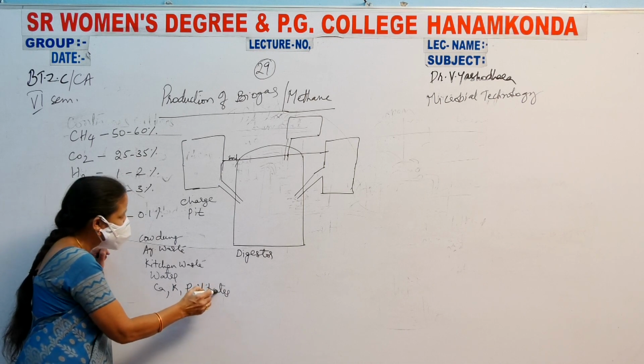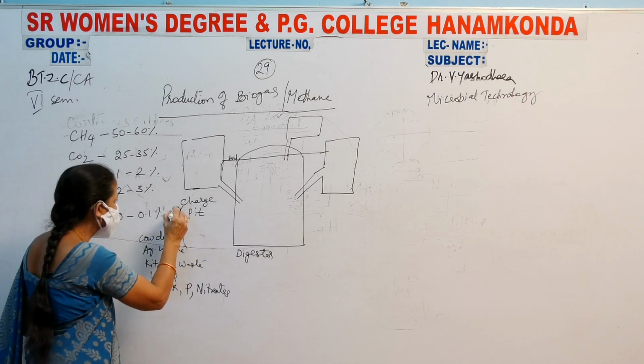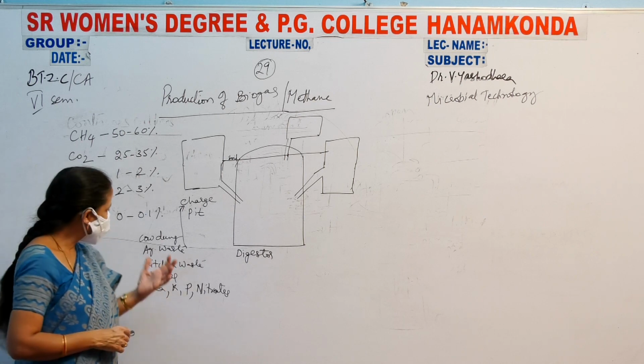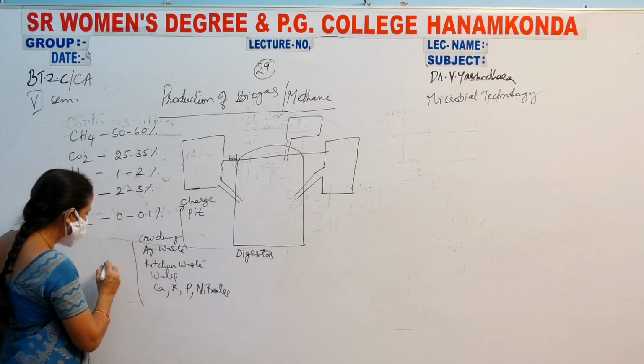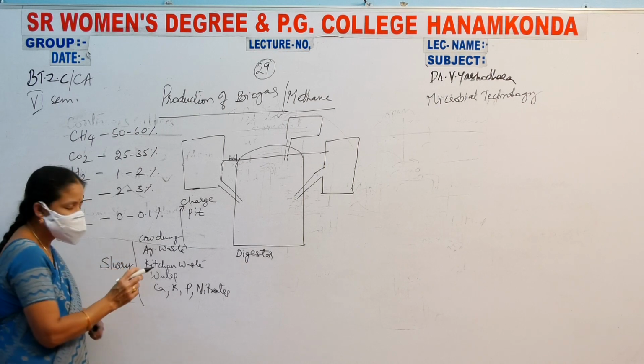All these are added into your charge pit. When they are added into your charge pit, that becomes what is known as a slurry.